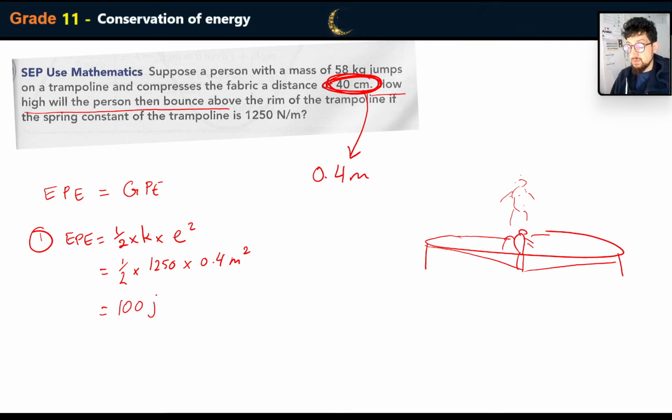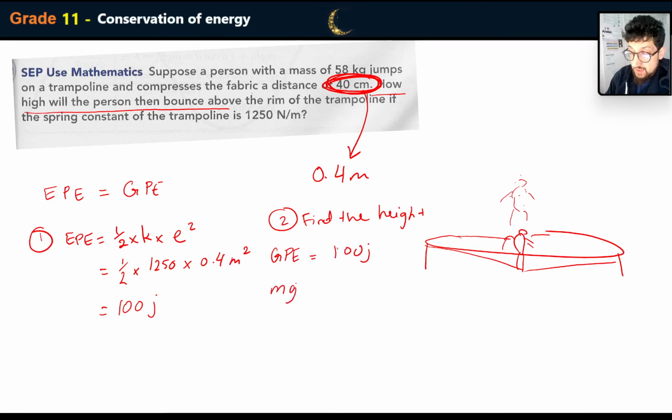So what do we do afterwards? What we do afterwards is we convert that into GPE. We try to find the height. So step two would be to find the height. Excuse me. And we know that GPE has height in it. So the maximum gravitational potential energy is going to be equal to 100 joules.